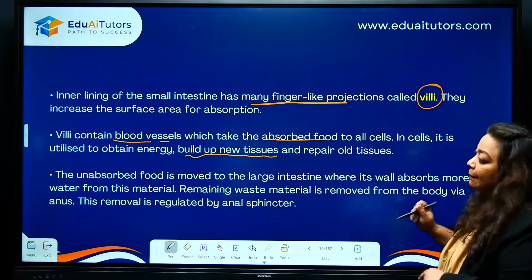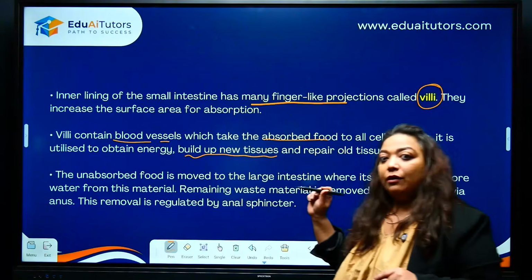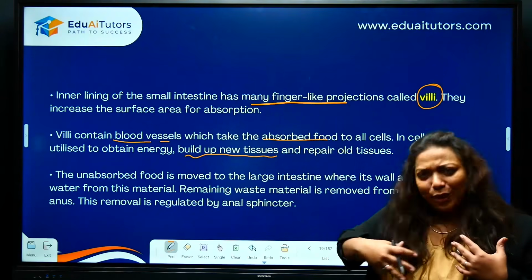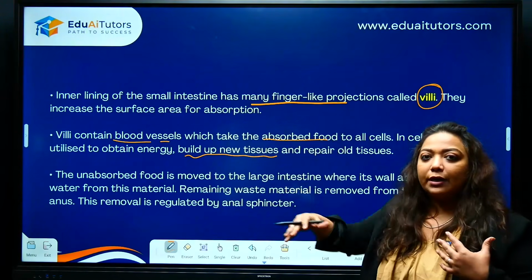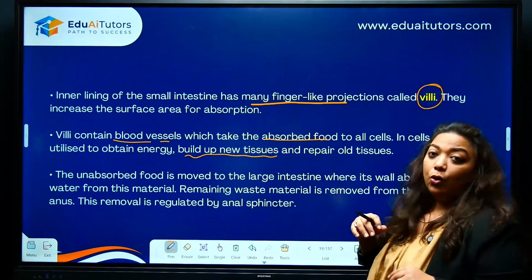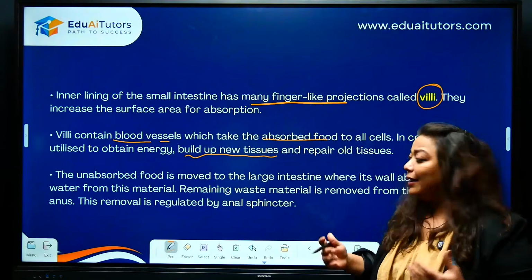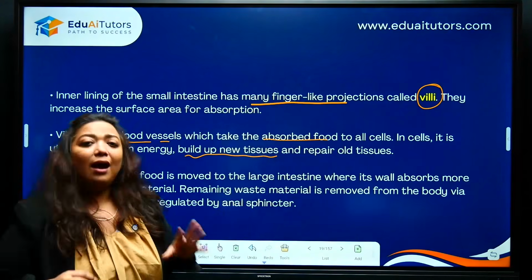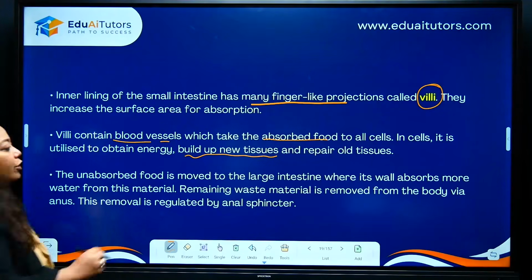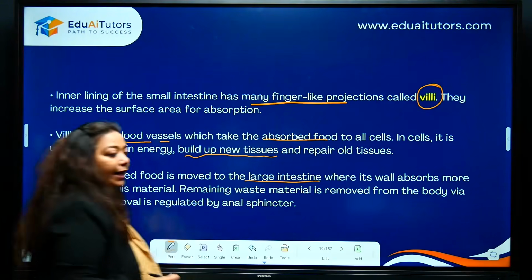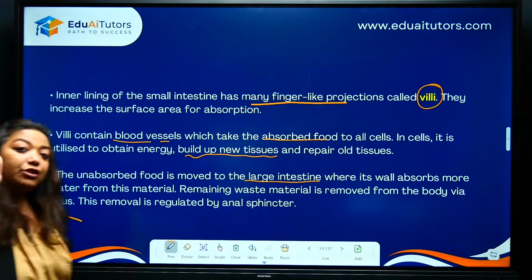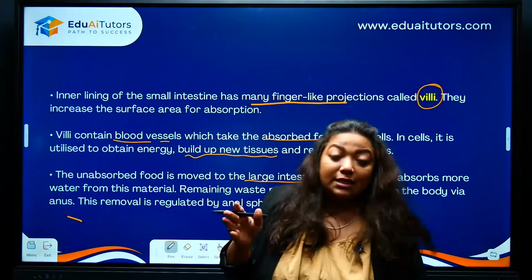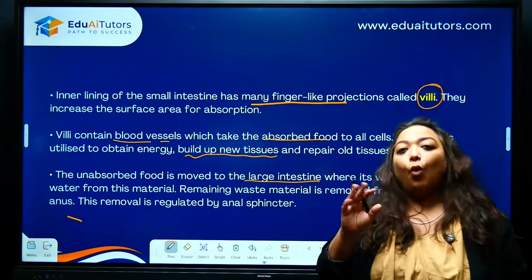Okay. Next, when you are looking at the food or looking at all the digested material which is crossing from the small intestine, students, you are expected to know what happens next. You are expected to write it. So unabsorbed food, don't just write food, unabsorbed, undigested. That food is going to be moving to the large intestine. And see how efficient your body is. In the large intestine, there will be absorption of water.